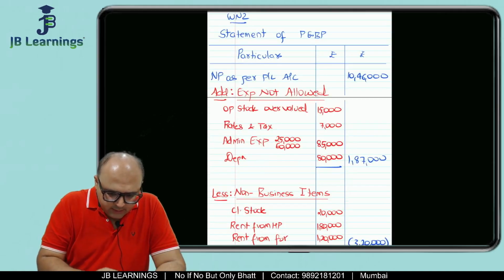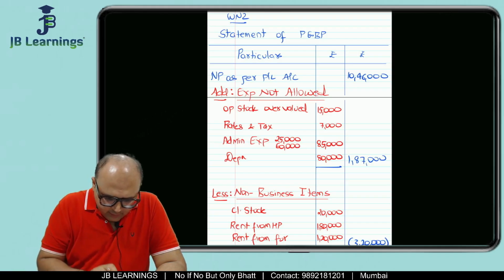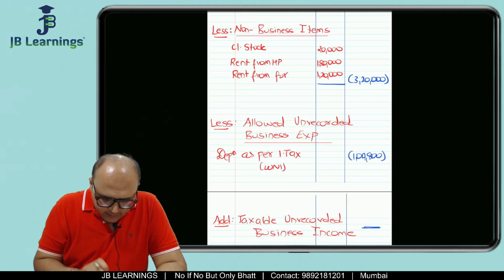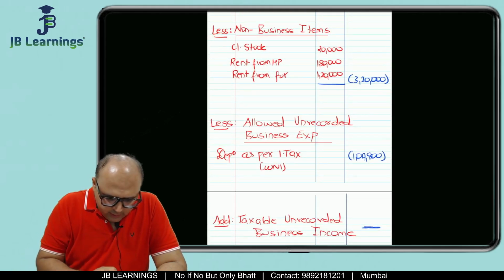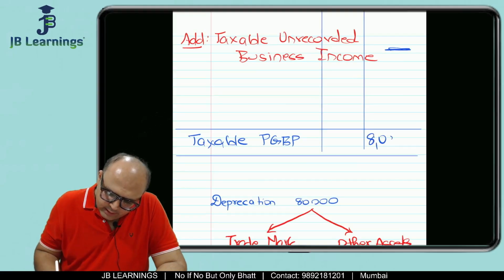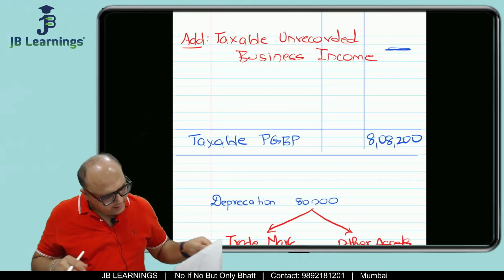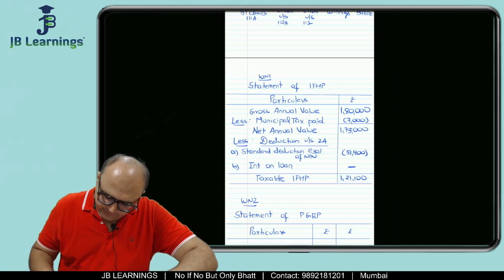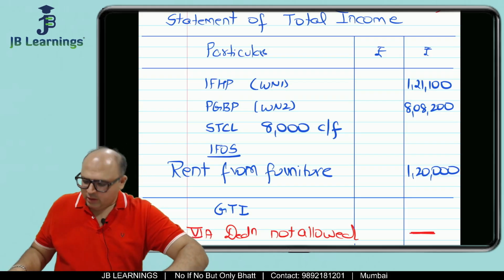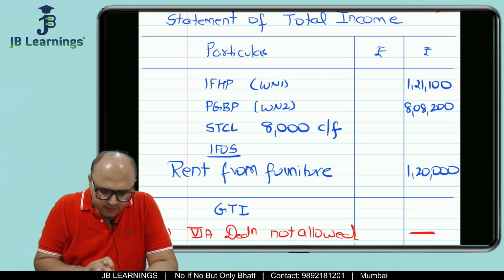So 10,46,000 plus 1,87,000 minus 3,20,000 minus 1,04,800. So 8,08,200 is the answer. Correct. So as per PGBP, the answer should be 8,08,200. Perfect. So this part is a main part. Once we are done with this, then other parts we should be able to do it fast.